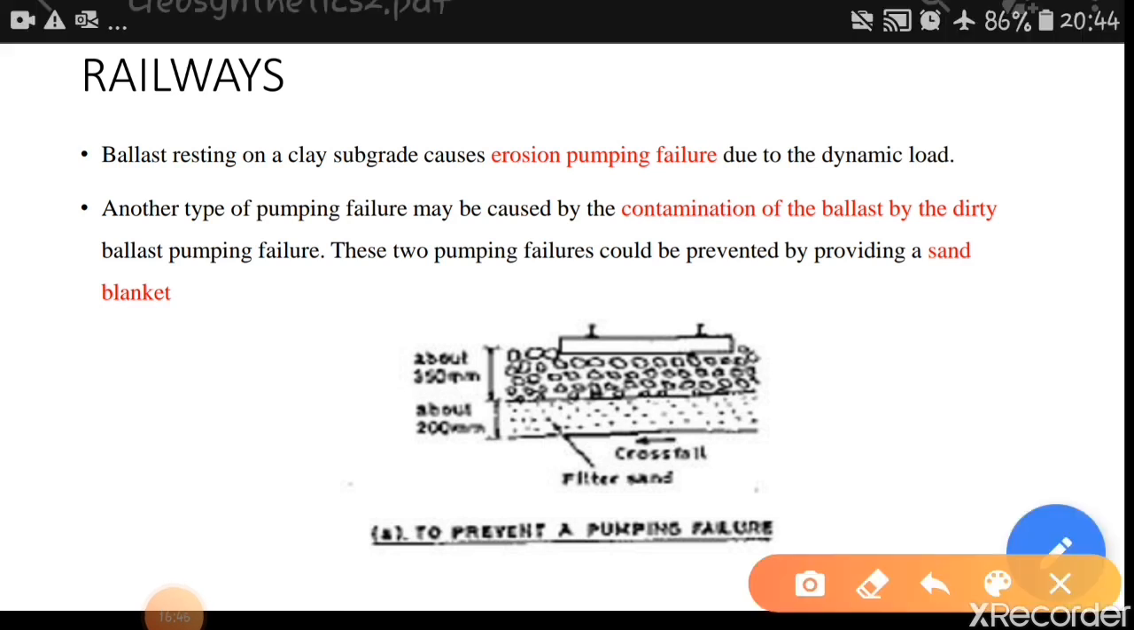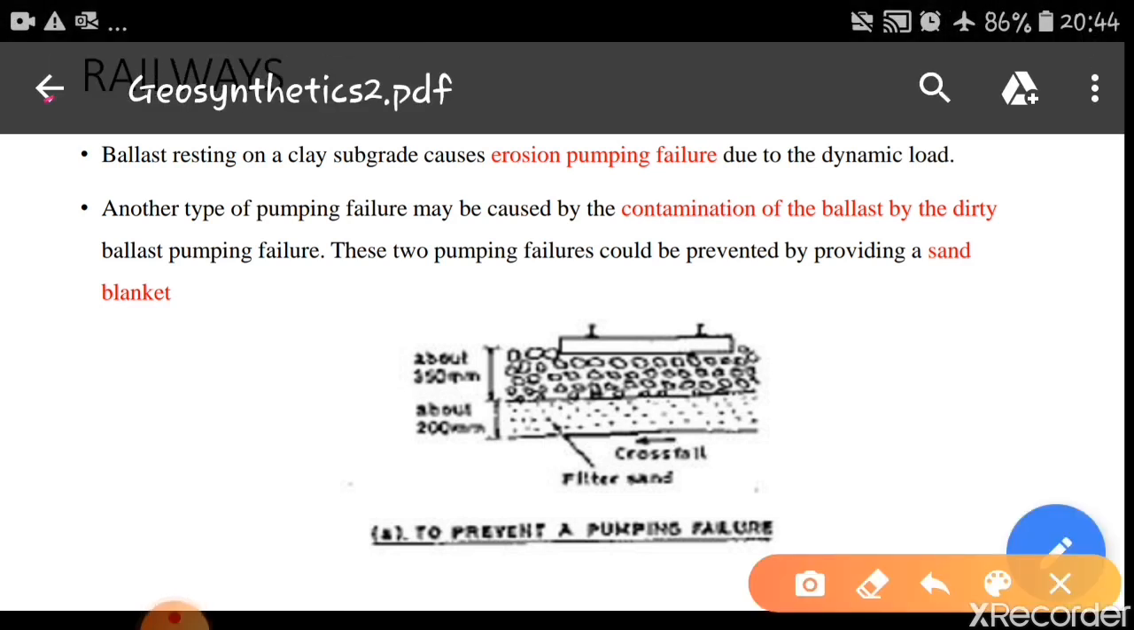The application of geosynthetics in railways are, it can be used where a ballast resting on a clay subgrade causes erosion pumping failure due to dynamic load. You can see here the ballast resting on a clay subgrade, so it causes erosion pumping failure due to dynamic load, because we have seen that while the train is moving there will be vibrations, so dynamic load will be caused, and because of that pumping failures occur. So this is one of the applications.